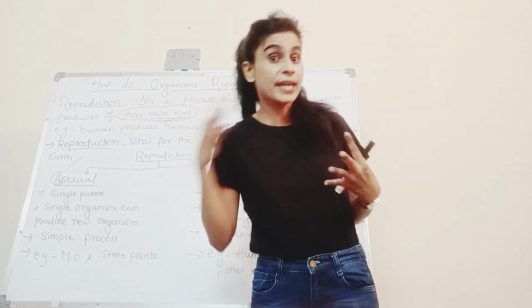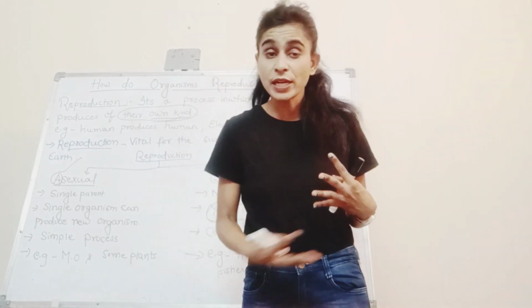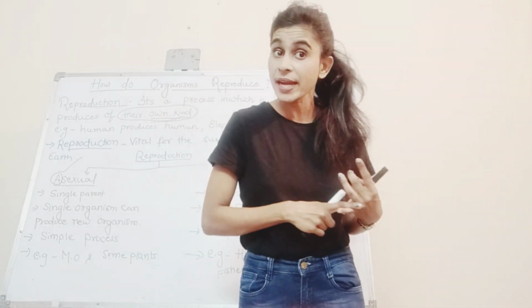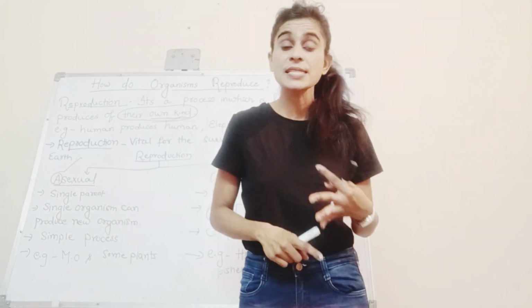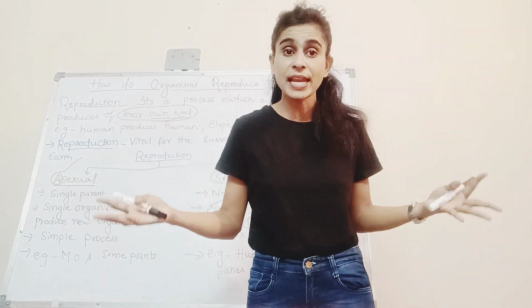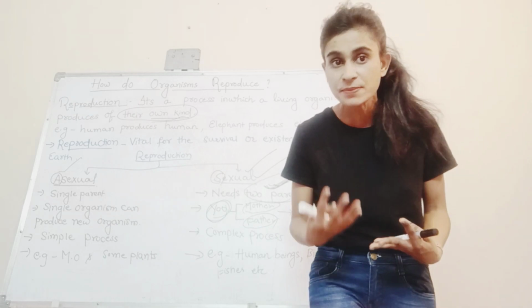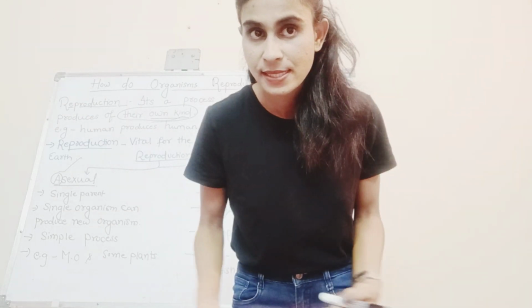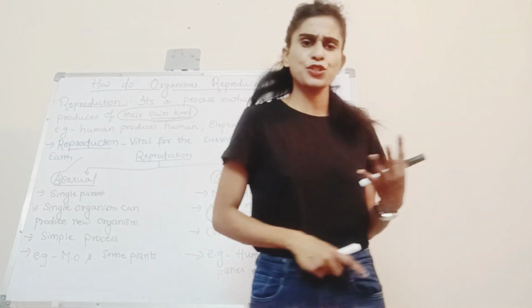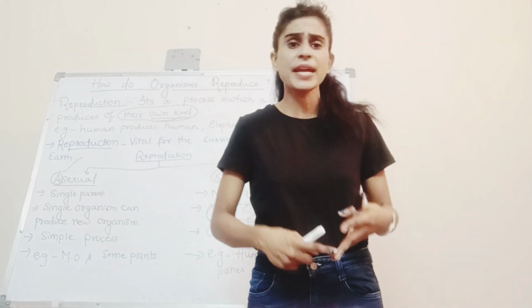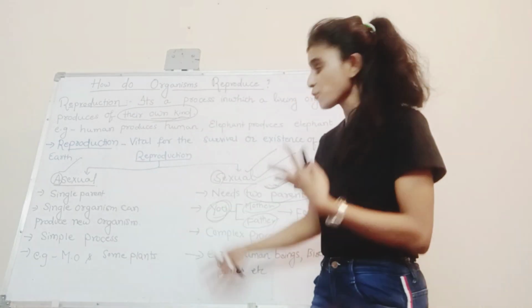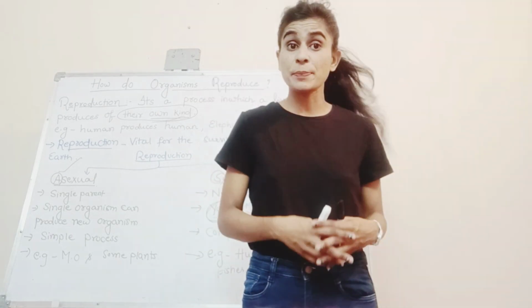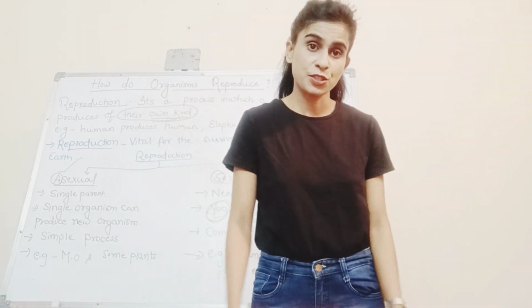On the other hand, sexual reproduction requires two parents, is a complicated process, and when two parents undergo mating, it's called fertilization and a new living organism comes into existence. It takes place in fishes, birds, human beings, animals, and of course higher plants. So these are the basic differences between asexual and sexual reproduction.